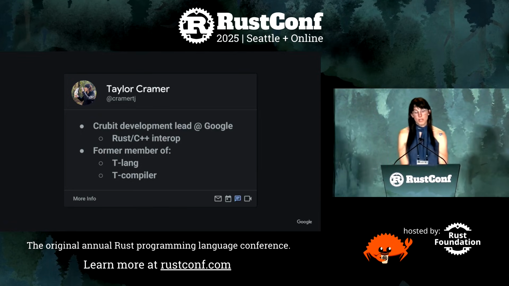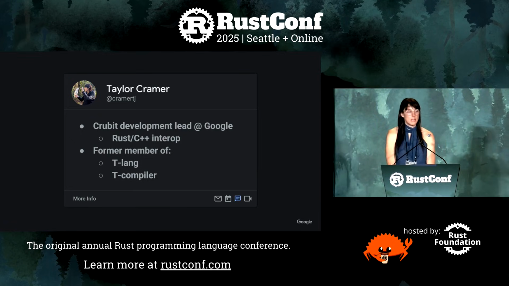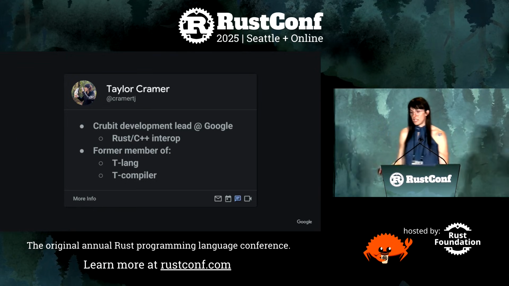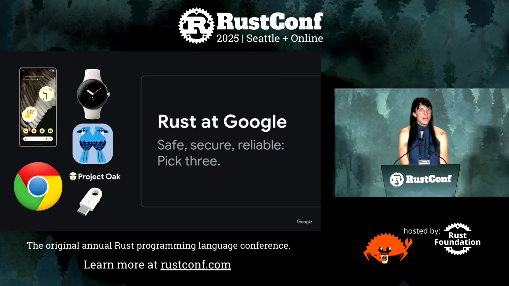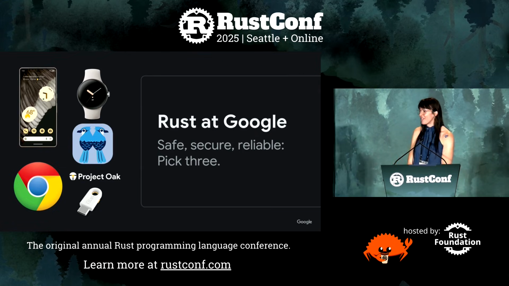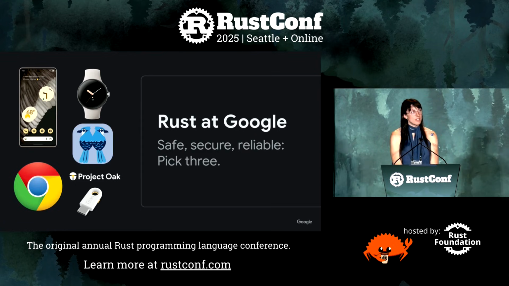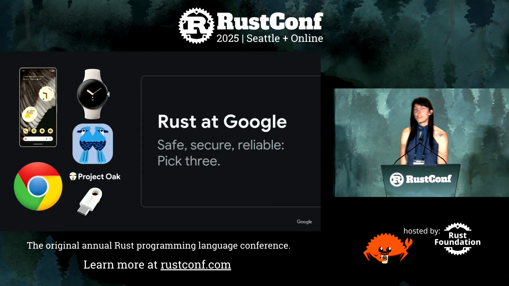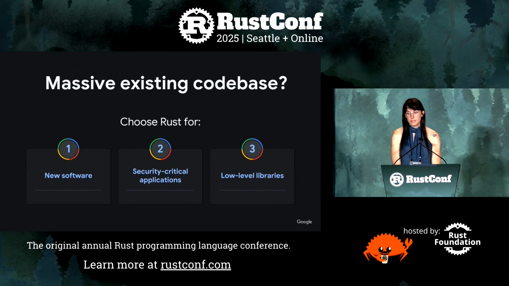Specifically, I work on Rust and C++ interop, and I'm also a former member of the Lang team and the compiler team. Rust has taken hold at Google. From smartphones, watches, and web browsers to version control systems, server-side parsers, trusted execution environments, and even security keys, Rust is making Google's code more safe, secure, and reliable.